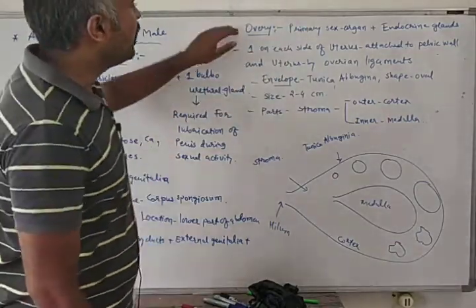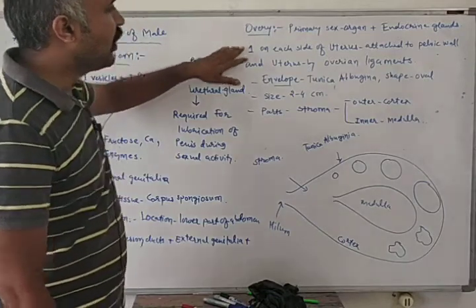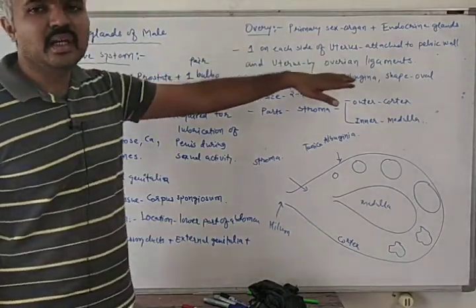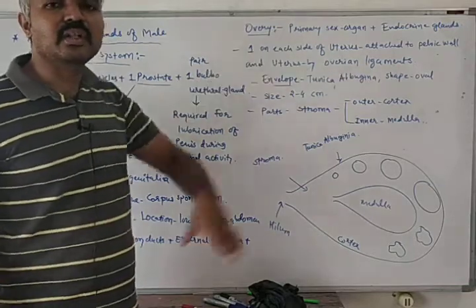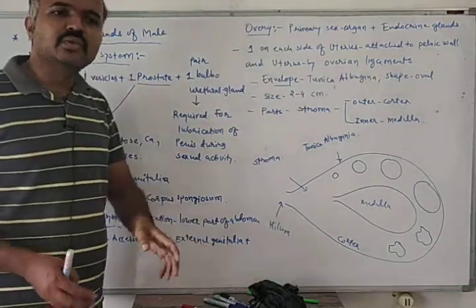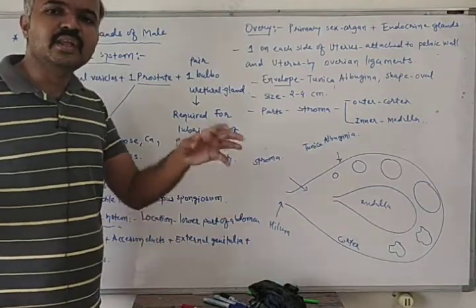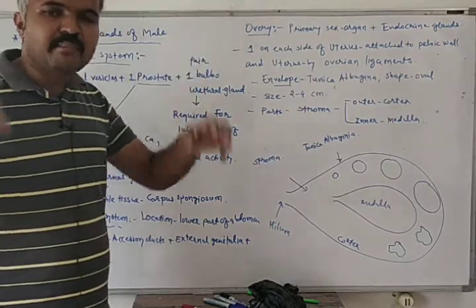So one pair of ovaries is located, one on each side of the uterus. On the lateral part of the uterus, the ovary is located in the abdominal cavity.